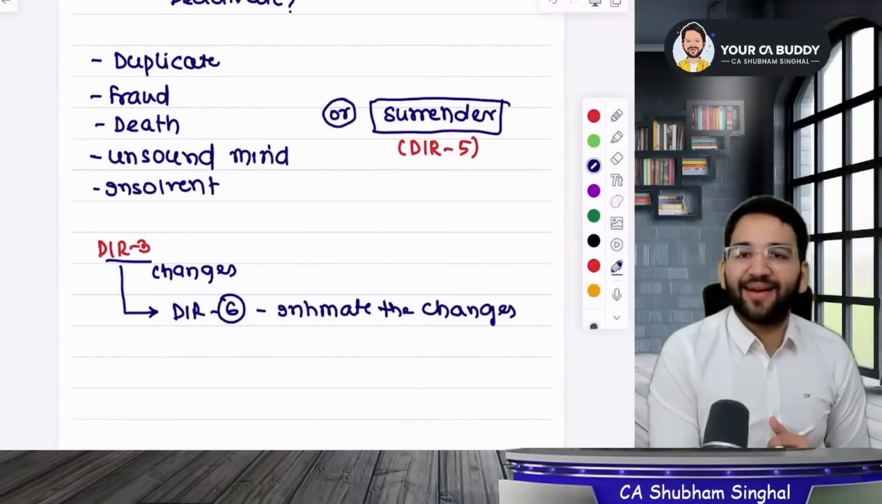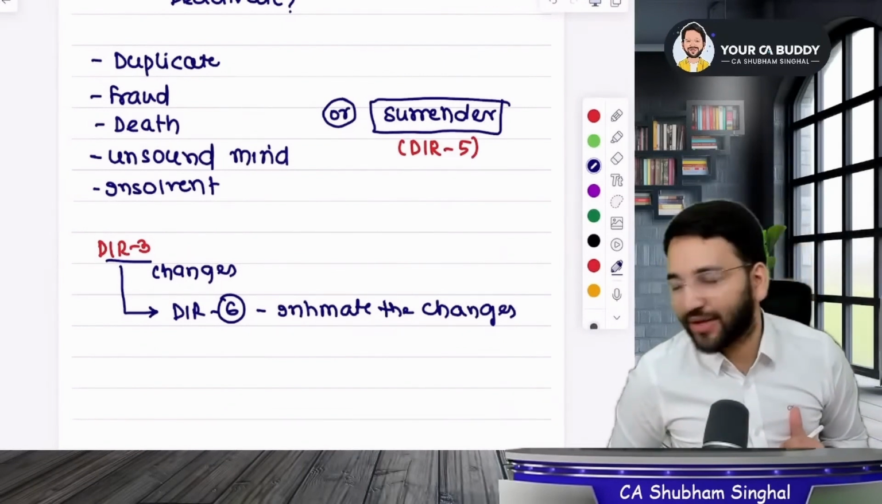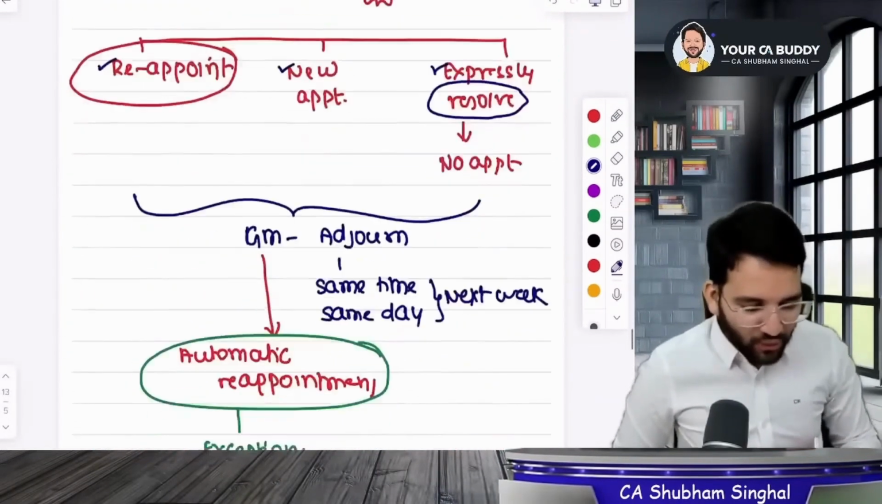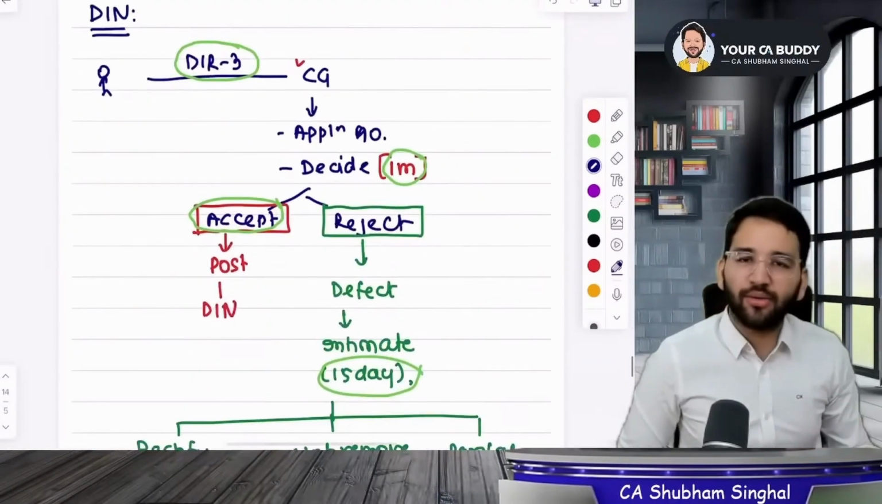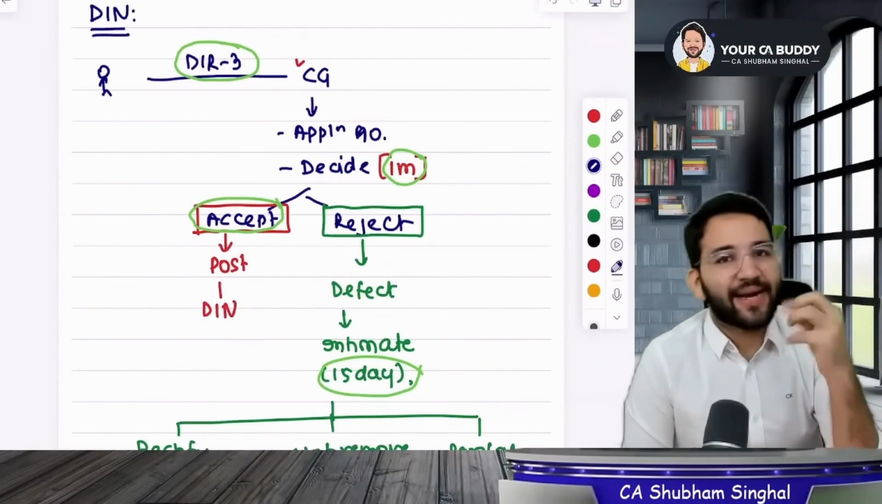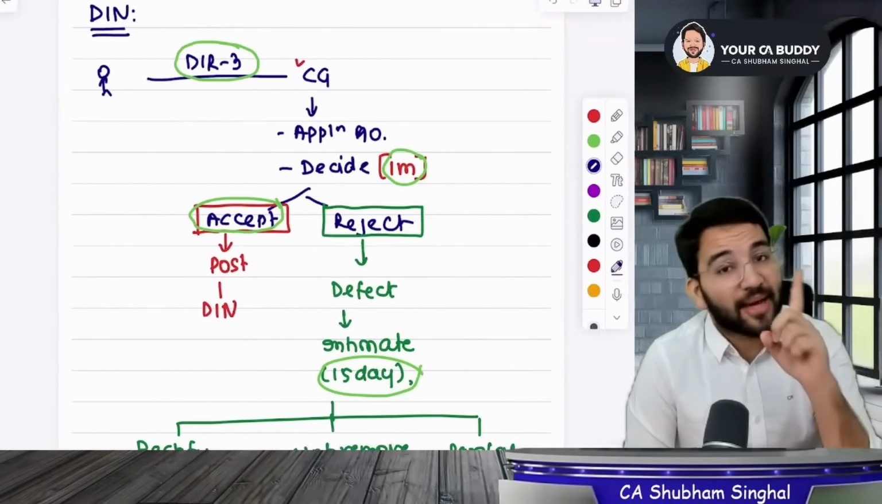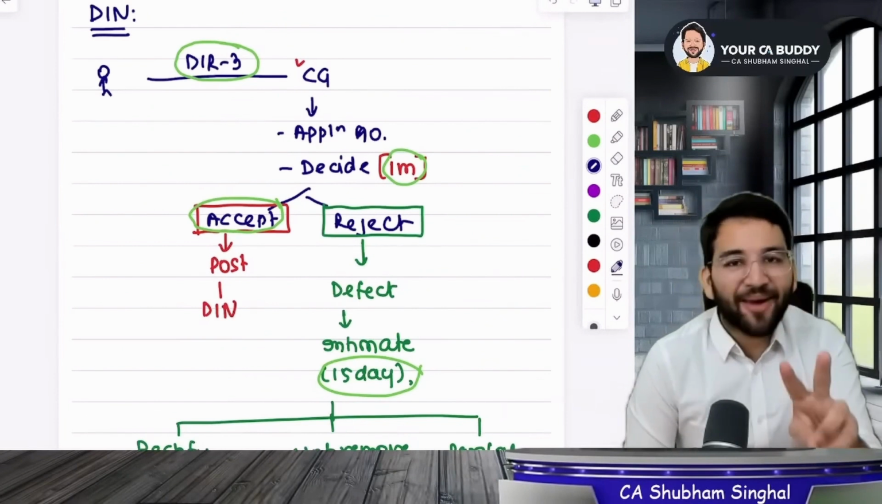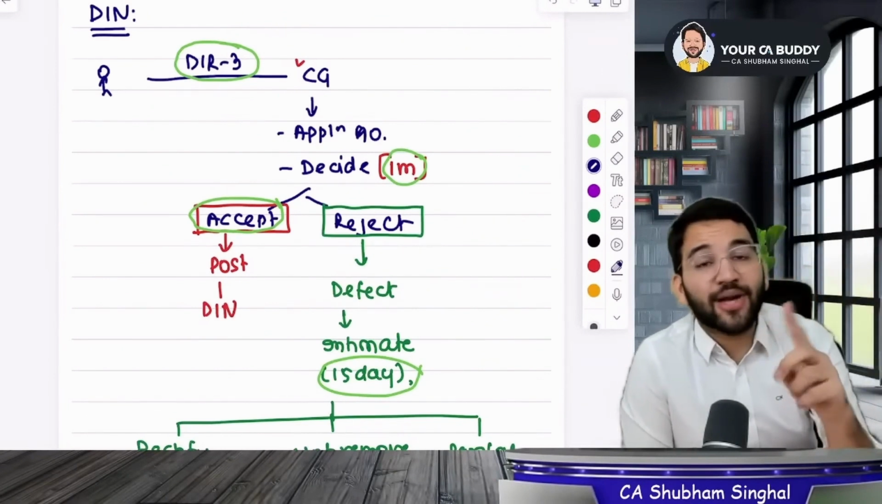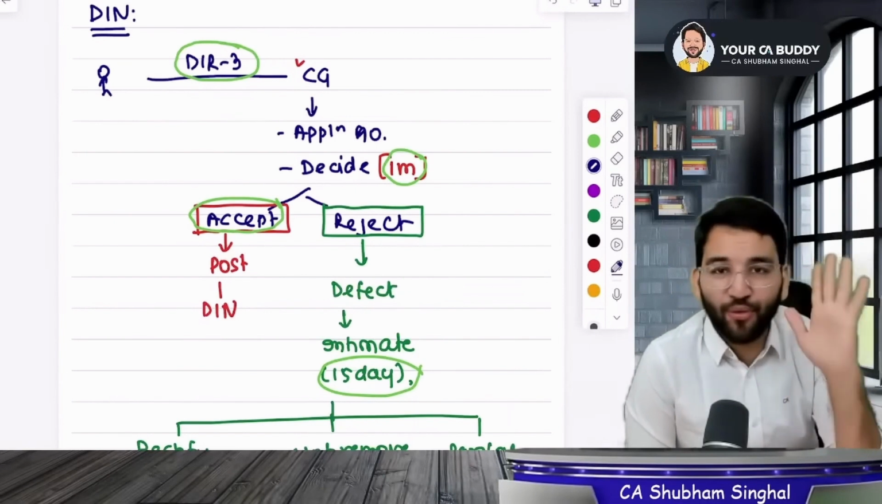Got it? I'll revise the DINs and the director's point once. It's okay if you keep your eyes open. Okay, listen. A director has to give DIR 3 to the central government to get the DIN. They give the application number in return. Application is approved or rejected in a month. Before getting rejected, you get an intimation where your defects are mentioned so that you can improve.